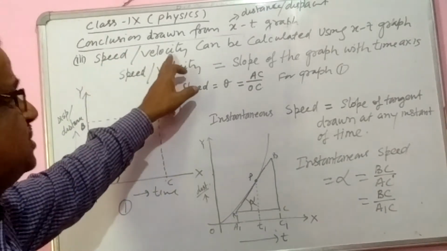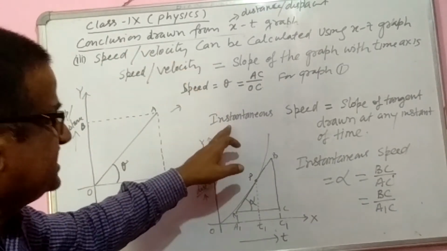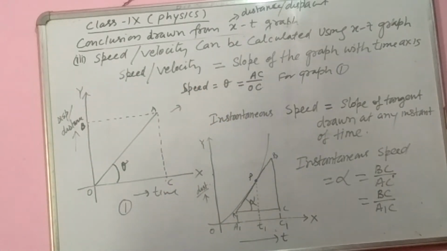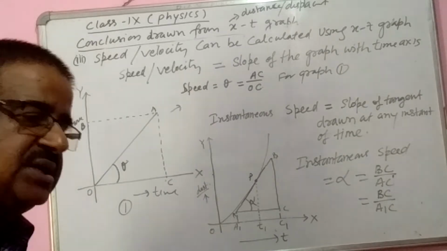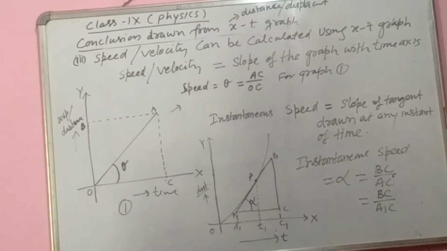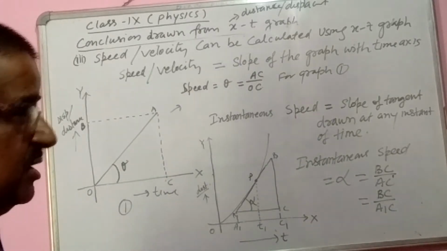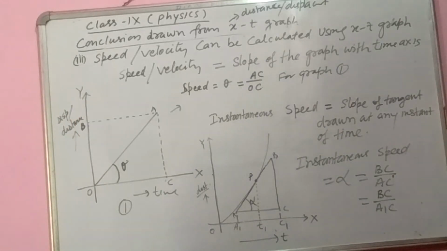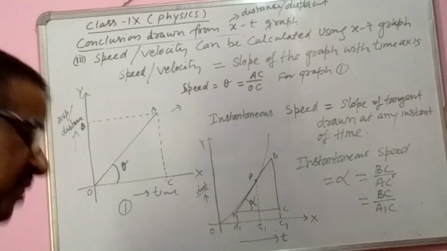So speed or velocity, or you can say instantaneous speed or instantaneous velocity, can be calculated by using the distance-time graph or displacement-time graph or x-t graph. How can we calculate speed or velocity or instantaneous speed or instantaneous velocity using the x-t graph?